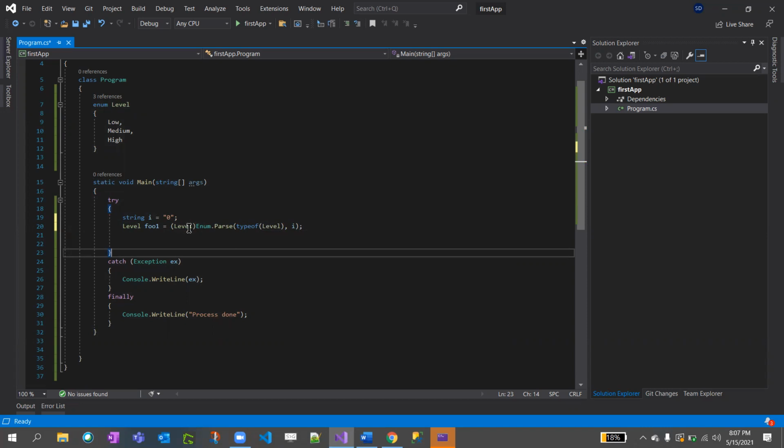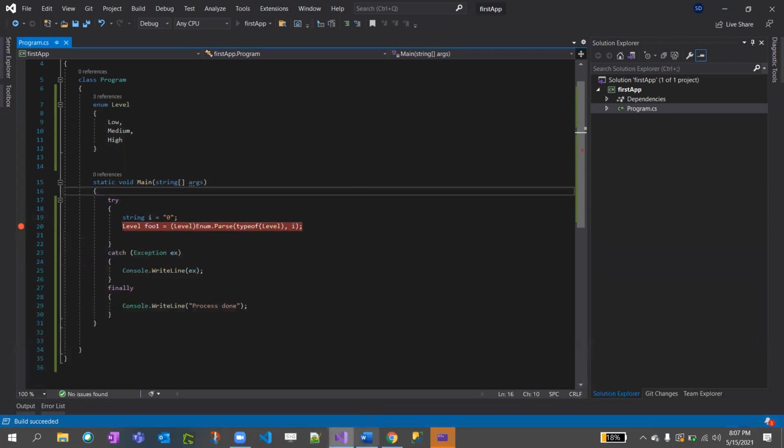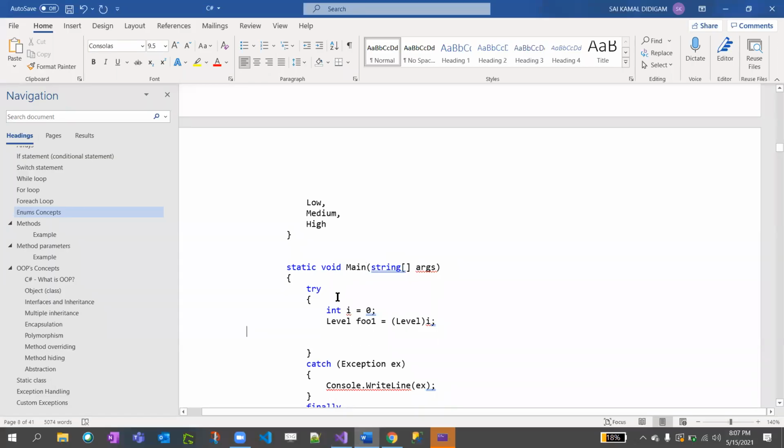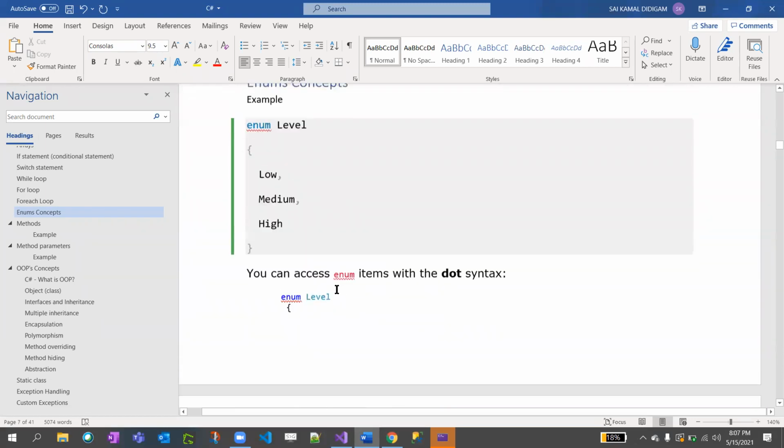If you know the data type is coming as integer, you do in the previous way. If it is a string, you do this way. I'll just put a breakpoint here also. I'll just note it down here also, just for your reference.